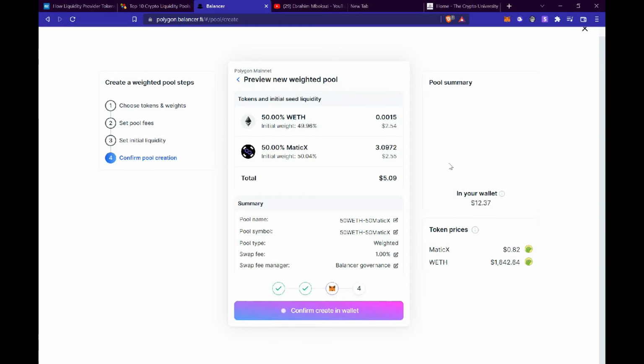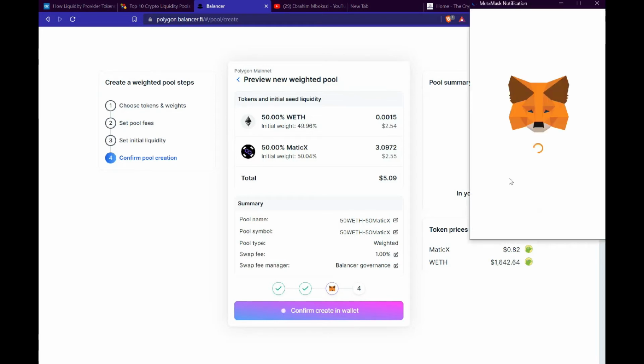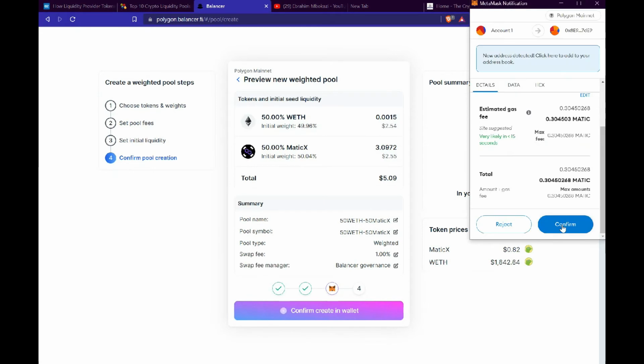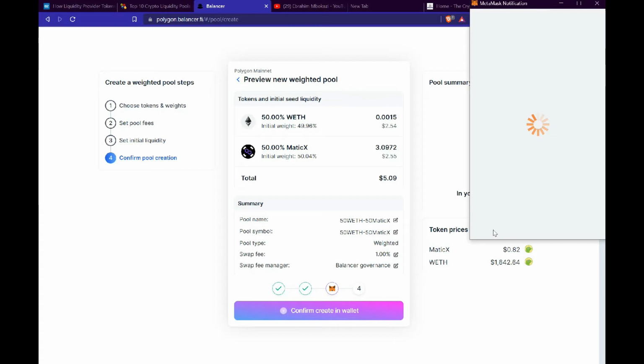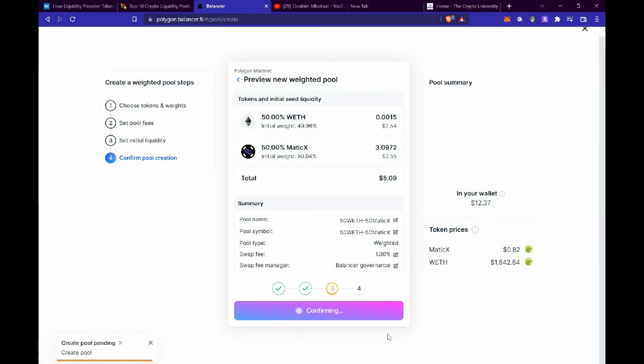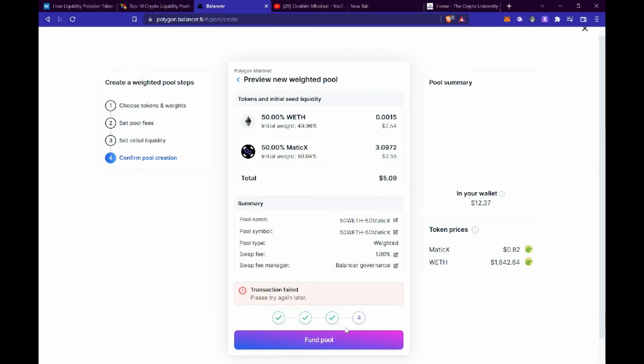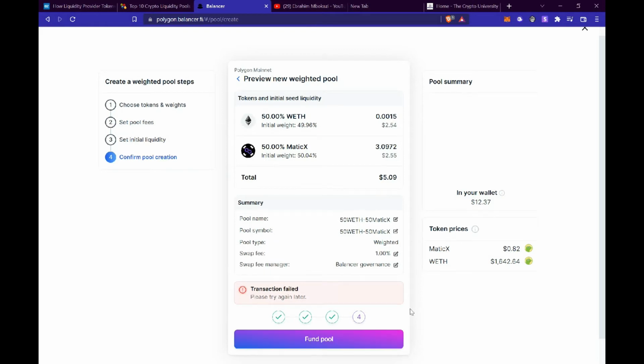Wait for MetaMask. So what I'm going to do is I'm just going to confirm. And since now the transaction has confirmed, we are going to fund our pool. Okay, it's saying transaction failed. Try again. Let's try again.